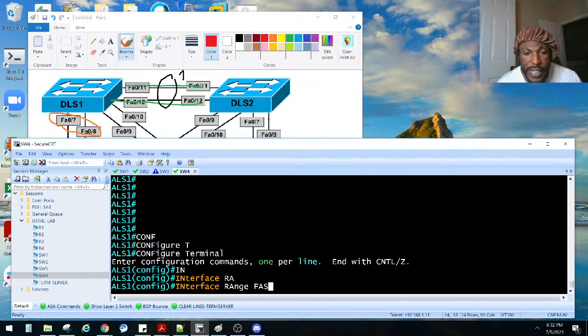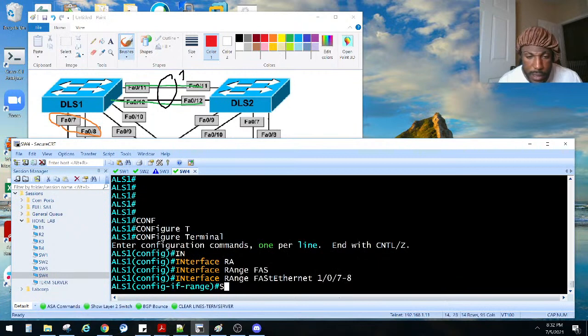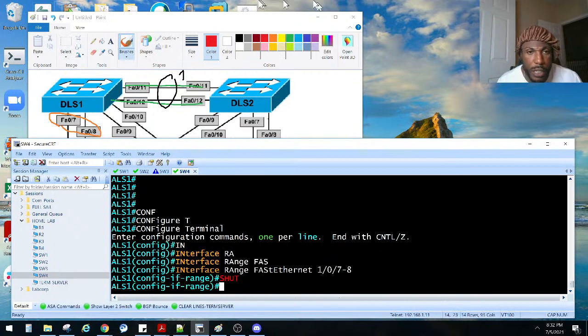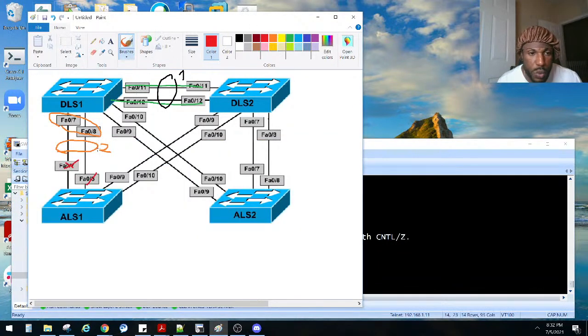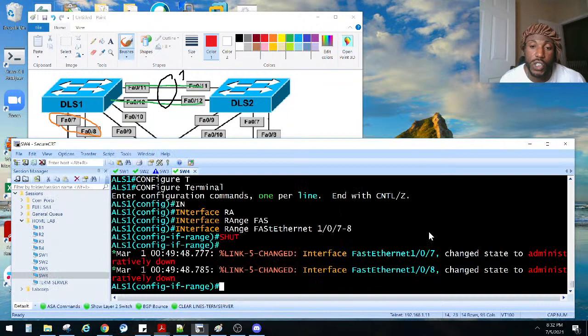So interface range FastEthernet 0/7 through 8. Shut those bad boys down. We're going to put them in channel group 2, and we said the mode is what mode? LACP. And we'll verify that too.